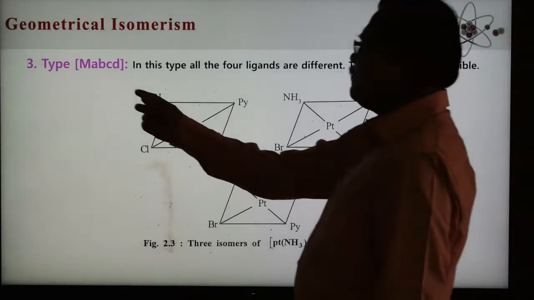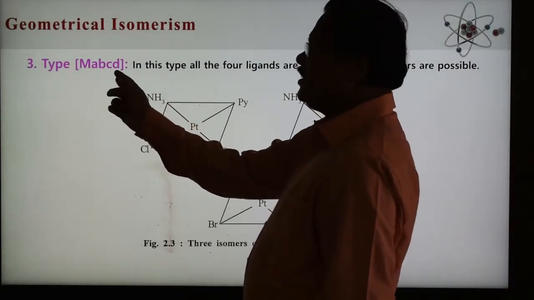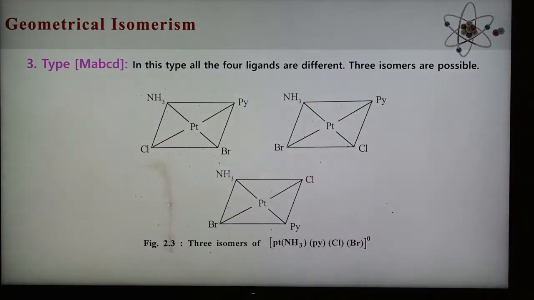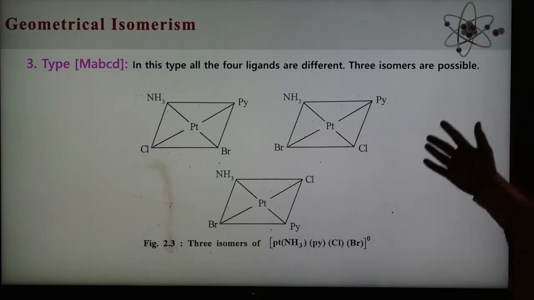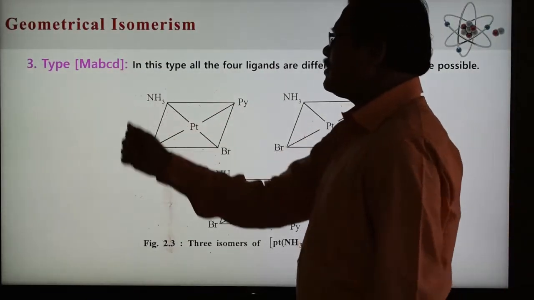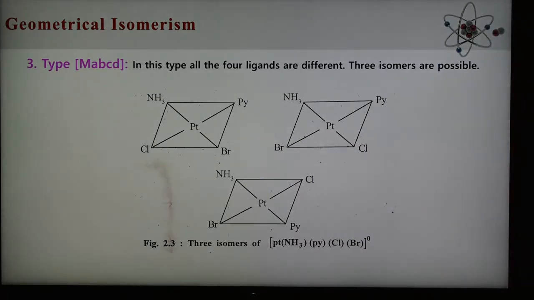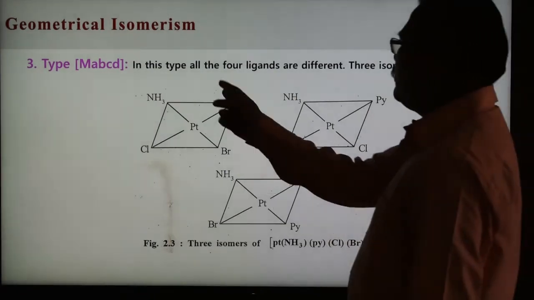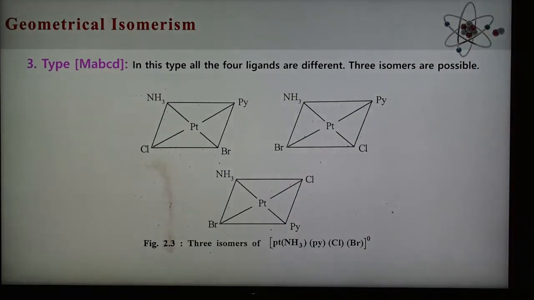Another, third type is there, MABCD. All the four ligands are different. So they are showing cis and trans isomers, but they are showing different isomers, and three different isomers are possible in this case. M is the central metal atom, A, B, C, D are the four different ligands, not similar ligands, therefore cis-trans geometrical isomerism is not possible. But in this type, all four ligands are different and three isomers are possible. So there are three possibilities of showing these isomers.